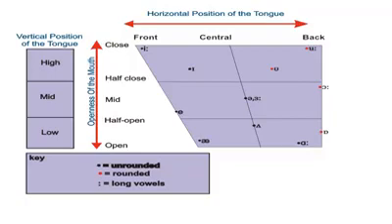Red dots are rounded and black dots are unrounded, and a colon means long vowels. So look at the front closed vowel, which is the long vowel E, and the half closed front vowel is E, and the half open front vowel is A, and the open front vowel is A. And now go to the back vowels.